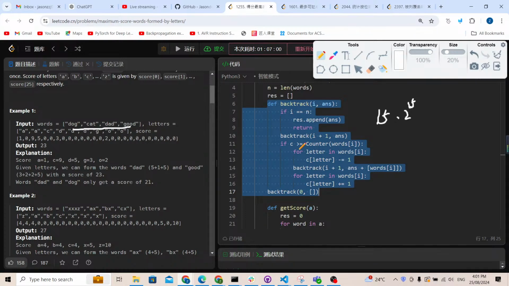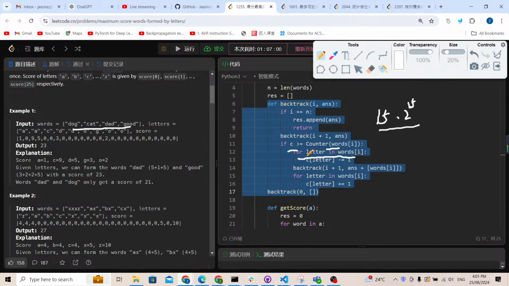Let me check the backtracking. Yes, it is 15 times 2 to the power of 15. But inside, I think there are also some comparisons with the counter of words, and there's also a for loop for each letter inside the words.